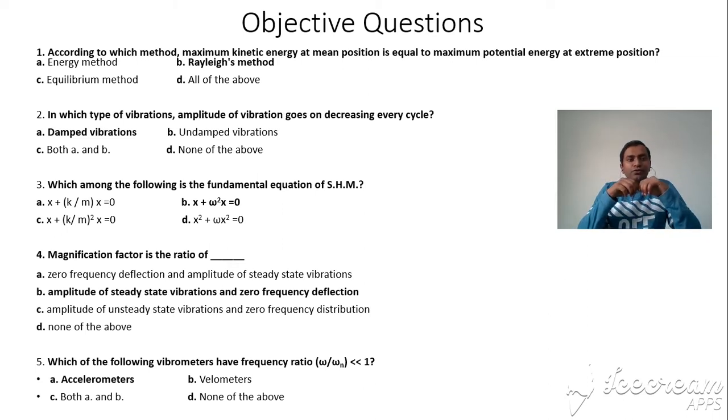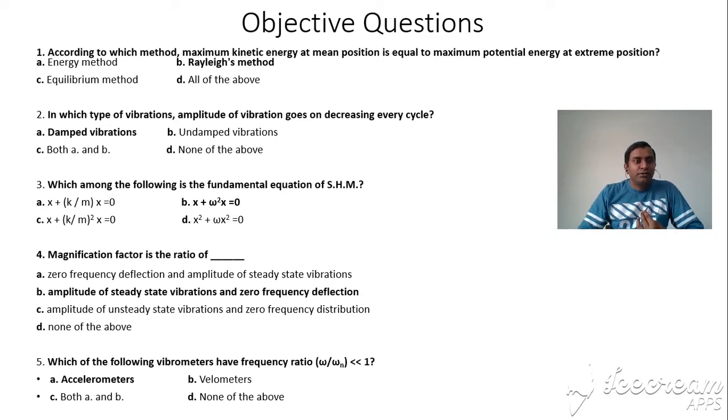First of all, according to which method is the maximum kinetic energy at the mean position equal to the maximum potential energy at the extreme position? Let's see the options. Energy method, which is based on the conservation of energy, the summation of energy equal to 0. It is not the right answer. Second one is Rayleigh's method. Yes, it is the right answer, where the maximum kinetic energy at the mean position is equal to the maximum potential energy at the extreme position.